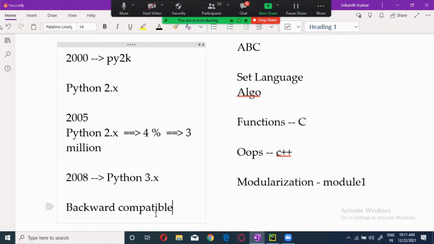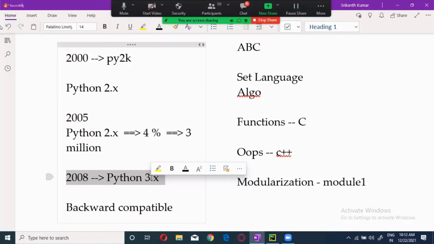Okay, backward compatible. Now, here, when these people released this 3.x, they were having 3 to 4 million applications. These 3 to 4 million application people, what they said is your 3.x, whatever you have, will never support your previous version. Now, what happened to those 4 million people? They will be 4 million customers, they will be losing.